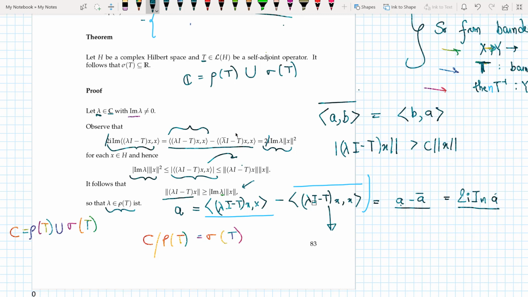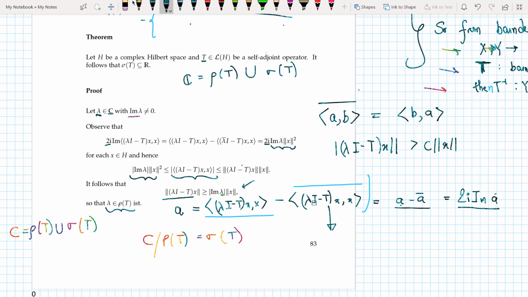And then I can say that a minus a complement is equal to 2i times the imaginary part of a, so the left hand side. If I multiply all the brackets, I get the right hand side. And I cancel 2i on both sides, so if you look carefully, it looks like this. Then I estimate this quantity.